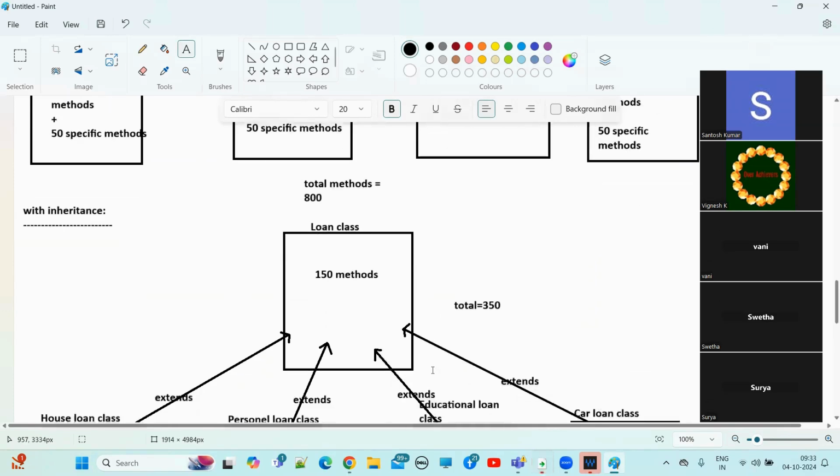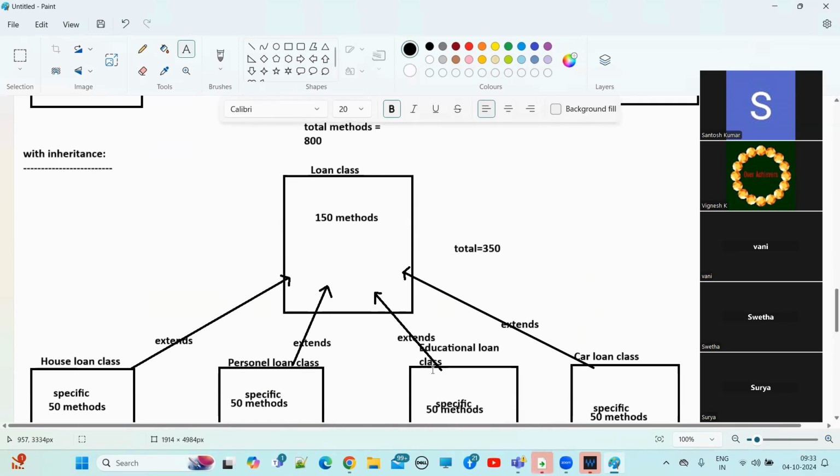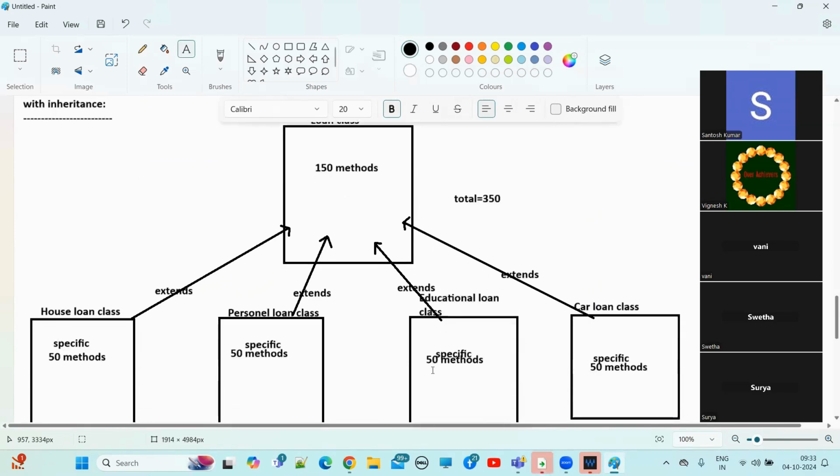But when you use the inheritance concept, we are not writing those 450 unnecessary methods. So definitely the code will be reduced, right? So we can complete it in less time with the inheritance concept. Understand? So with inheritance, what is the main advantage, guys? Code reusability. We write the same 150 methods in one class, and we utilize the same methods in the house loan class, personal loan class, education loan class, and car loan class also.